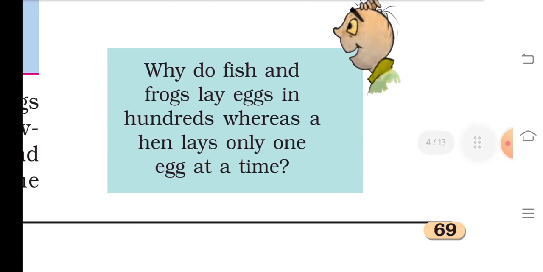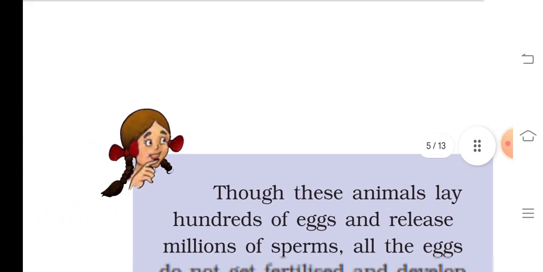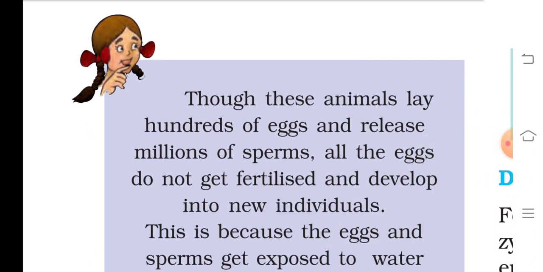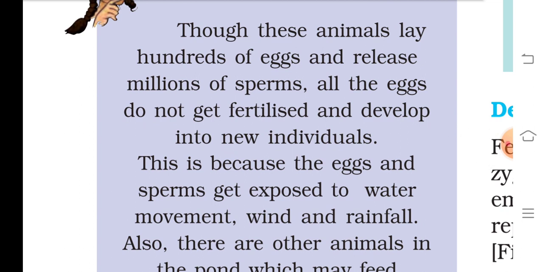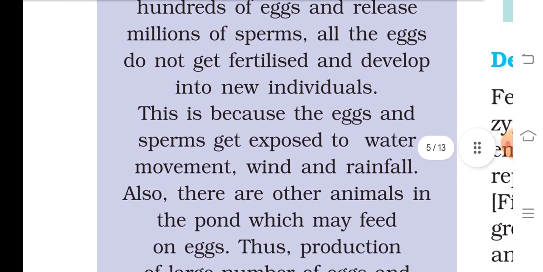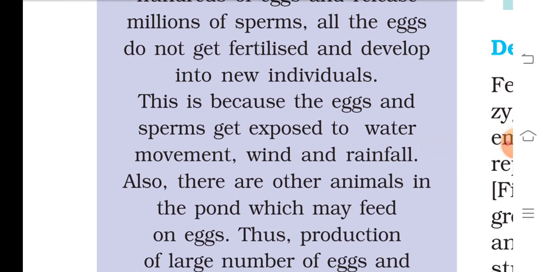Why do fish and frogs lay eggs in hundreds, whereas a hen lays only one egg at a time? These animals lay hundreds of eggs and release millions of sperm. All these eggs do not get fertilized and develop into new individuals.